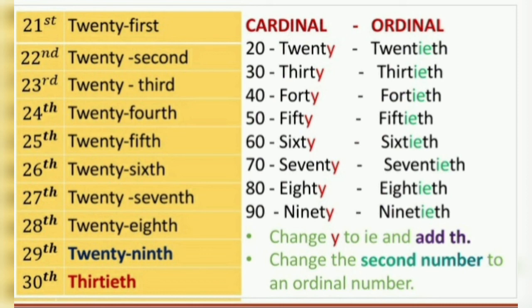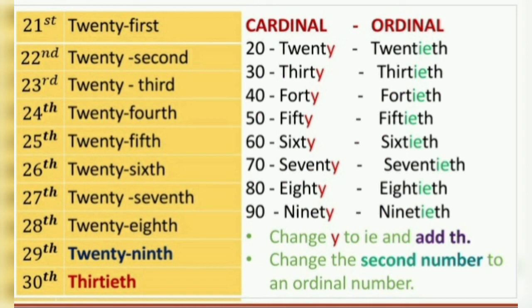Now come to the second part, the left side of the slide. Here the numbers from 21 to 30 are given. Now see the ordinals for those. Here you need to take care that only the second number changes to the ordinal number. 20 remains as it is, and you only need to write the second number as an ordinal number.